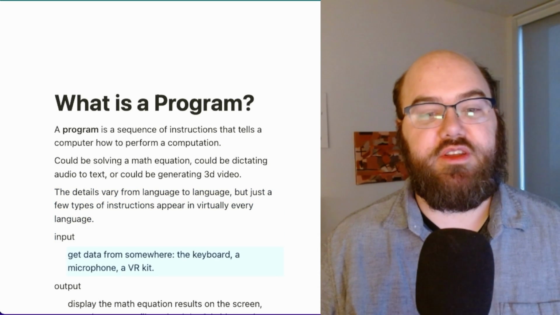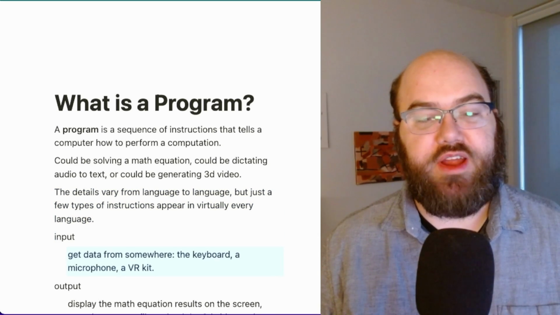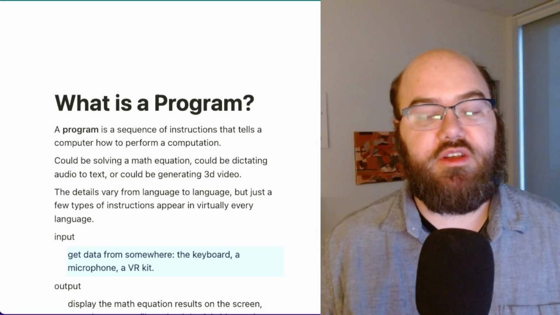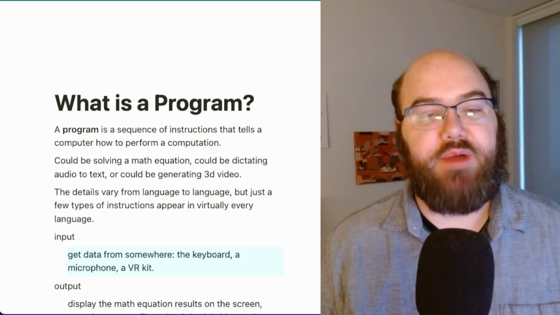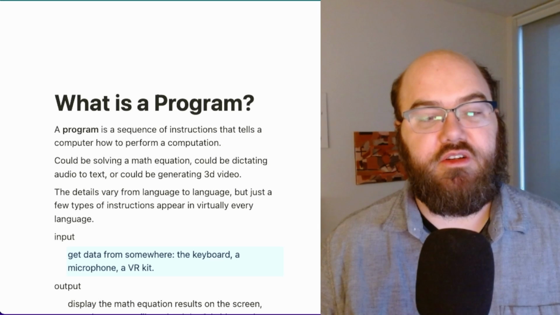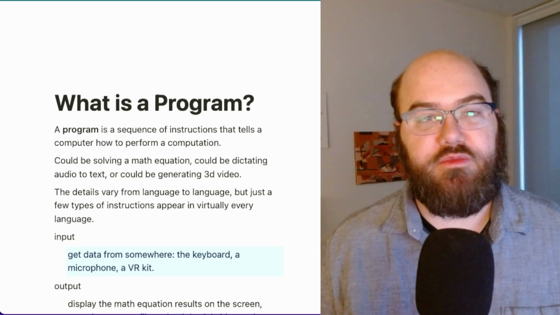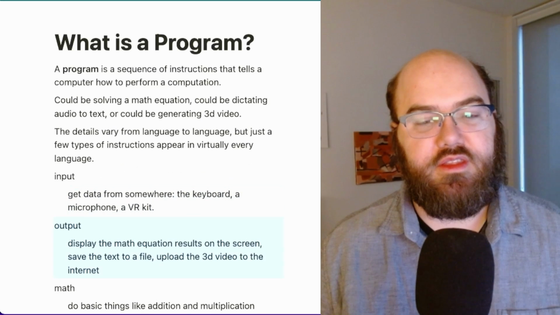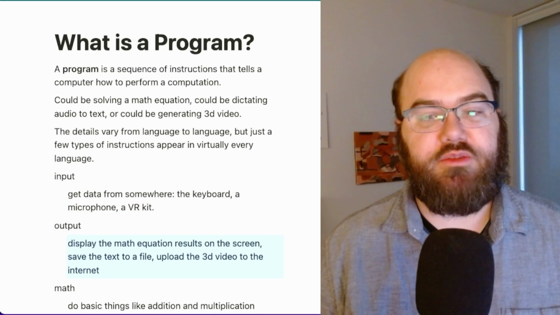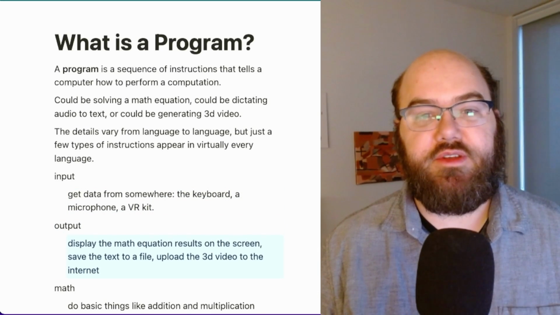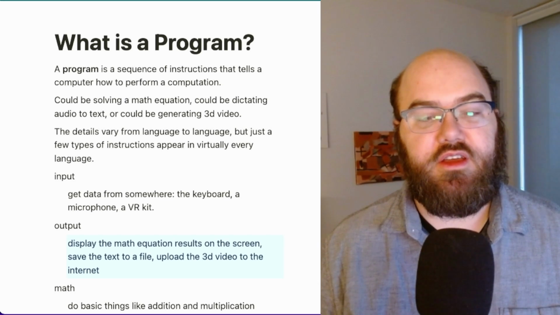First, input. Get data from somewhere. That could be the keyboard for the math equation, a microphone for the dictation, or a VR kit with machines that track where you move your hands. Next, output. Display the math equation results on the screen, for example, or save the text to a file, or upload the 3D video to the internet.